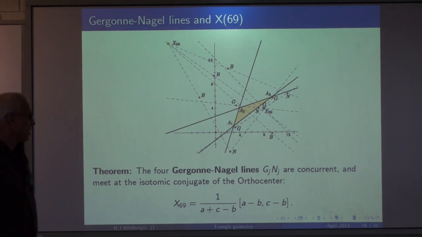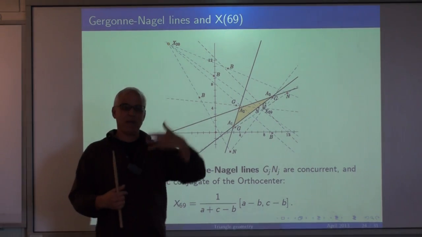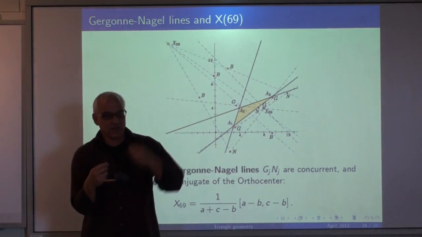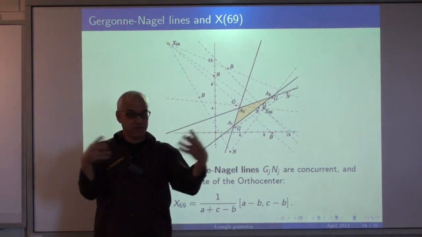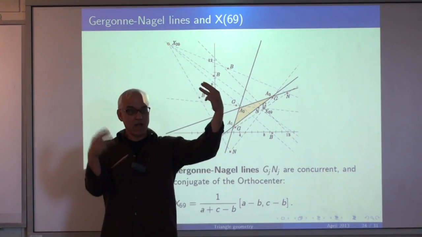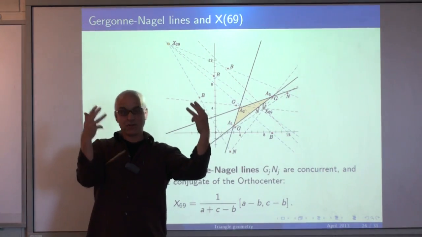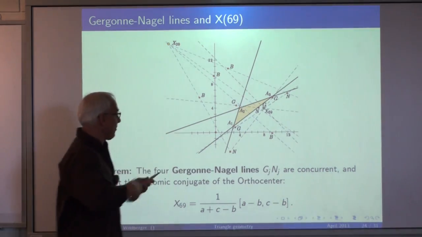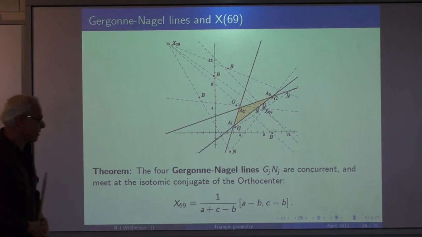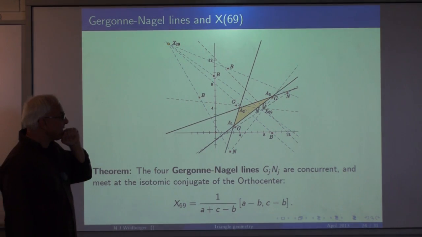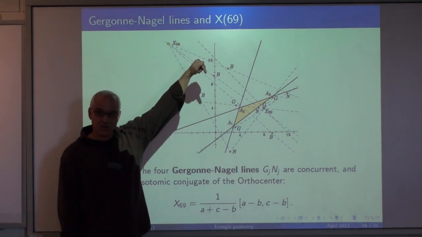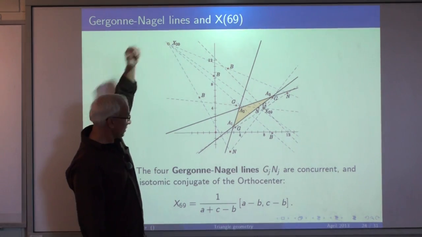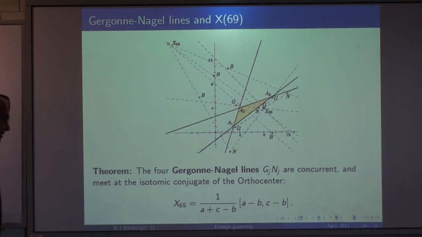Okay, so we've got these 4 incenters. Each of them has an associated Gergonne point. Each of them also has an associated Nagel point. We've joined the incenters to the Gergonne points and the incenters to the Nagel points and found some strong concurrences. What about now joining the Gergonne points to the corresponding Nagel points? They're also in correspondence, so we can join them up. And that's what we've done in this diagram here. And we see, remarkably, that we get another strong concurrence. 4 lines meeting in a point. This point, called x20, is,